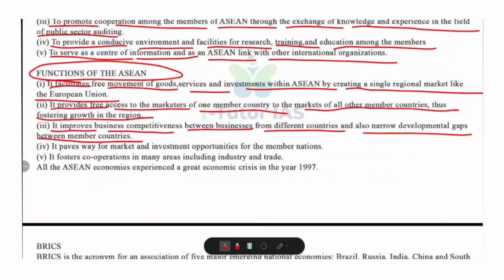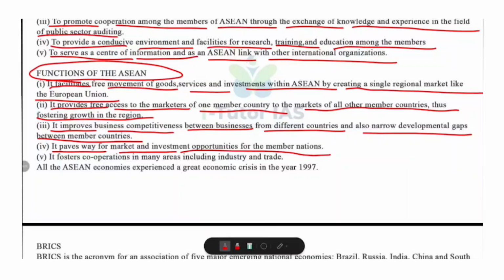And the fourth function is that it paves the way for market and investment opportunities for the member nations. ASEAN provides a platform for foreign and regional investments, opening up new businesses and employment opportunities for member countries. This increases overall prosperity and regional cooperation.